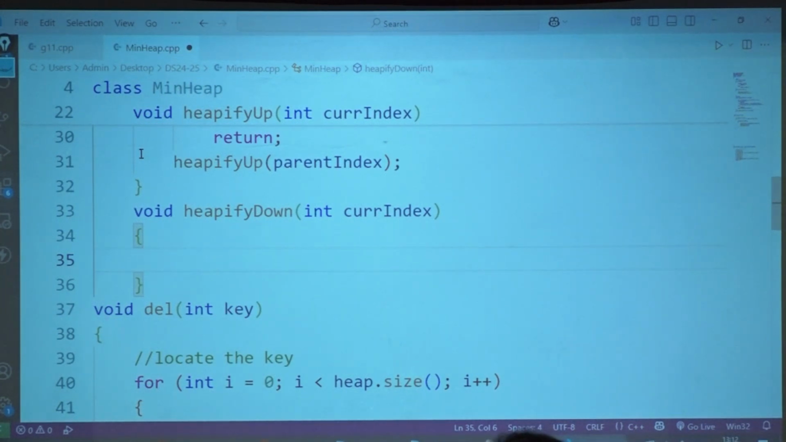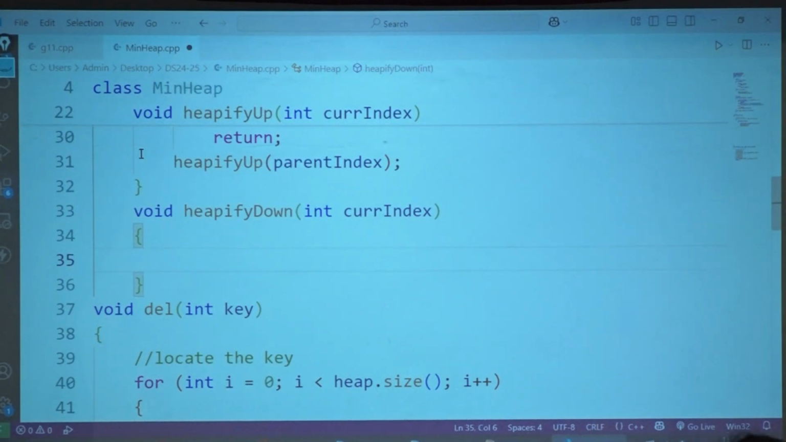Another, what is the condition? If I am less than my children, then again I don't need to do anything, I have to return. But suppose I have children and I am not less than them, then what do I need to do? Swap it and call heapify down again. Can we write those conditions? What is the first condition? Do you have a child? How will you check whether you have a child or not?